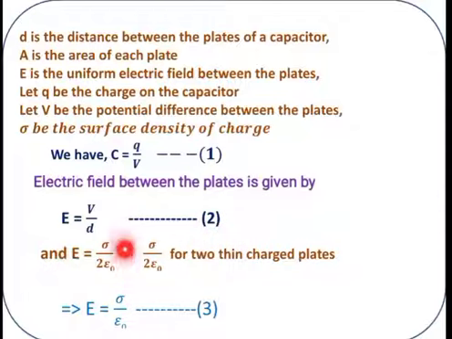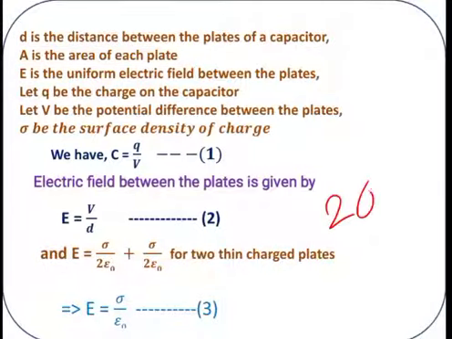And E equals sigma by 2 epsilon naught plus sigma by 2 epsilon naught for two thin charged plates. This expression also we discussed in Gauss's theorem. Because we are considering two thin metal plates, we have to apply the Gaussian theorem application and use that expression for this derivation. Then E equals sigma by 2 epsilon naught plus sigma by 2 epsilon naught. If we add these two values, how much will we get?